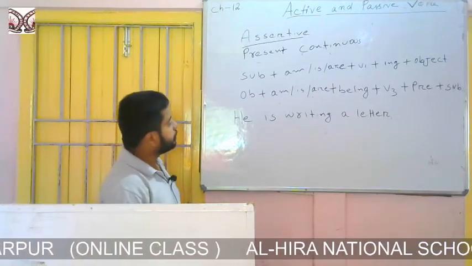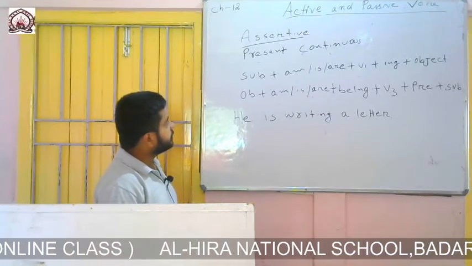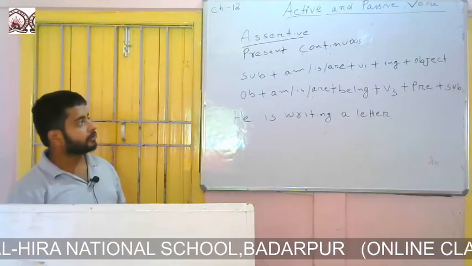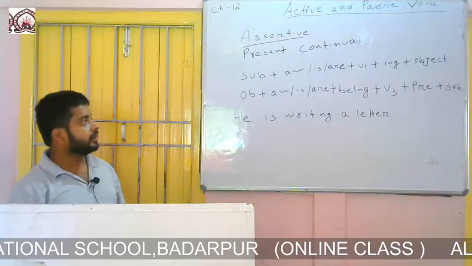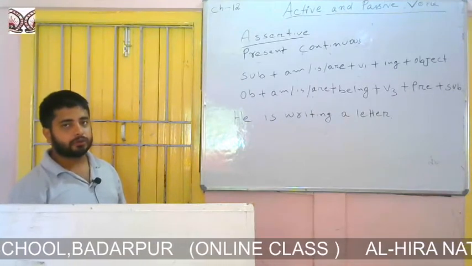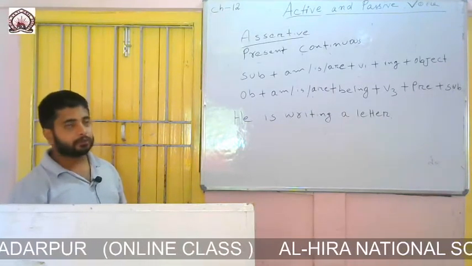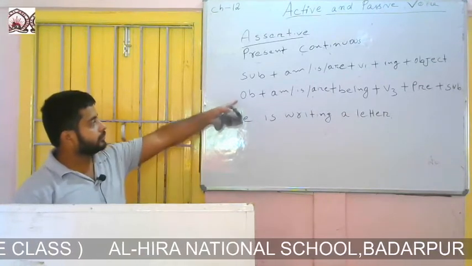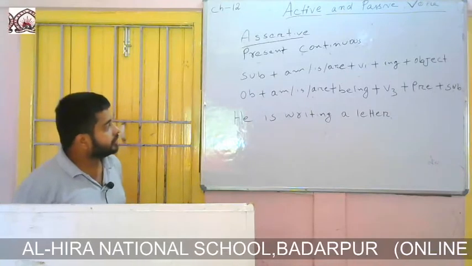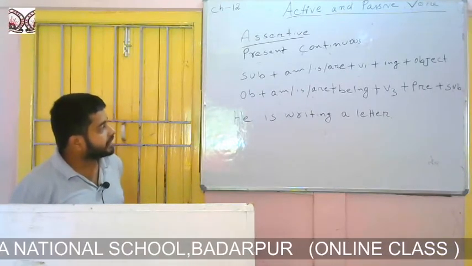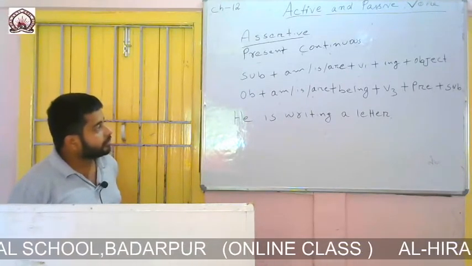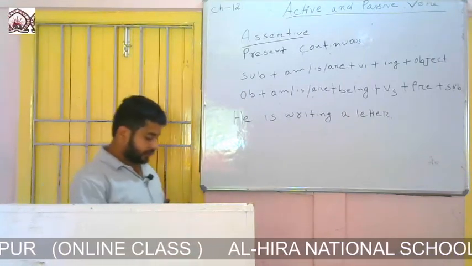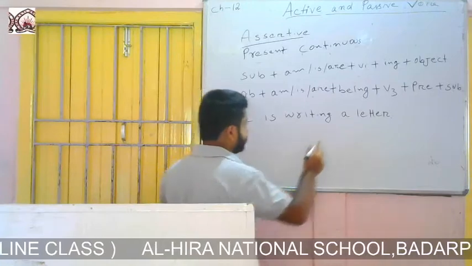So the formation of present continuous is subject plus am, is, are plus first form of the verb plus ing plus object. And if we want to change it from active to passive voice, the formation will be like this: object plus am, is, are plus being plus third form of the verb plus preposition plus subject. I have written an example to explain.